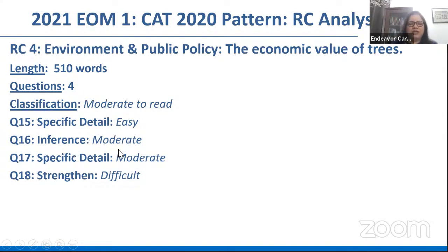The inference was moderate, the specific detail question was moderate, and the strengthened question was difficult for 2 reasons. One, most of you may not be in a position to understand how to approach this question. Two, yes, the options were fairly lengthy, and there were 2 very close options which were difficult to eliminate. So when you look at it, this one, not a lengthy one, slightly heavy in language, but easy questions. Perhaps you could take this.